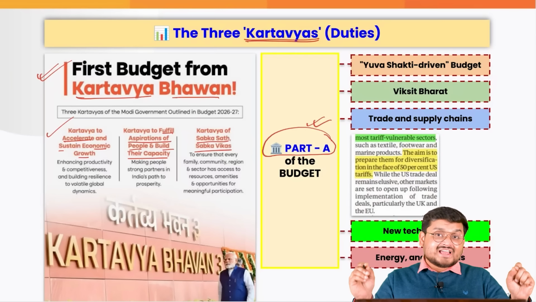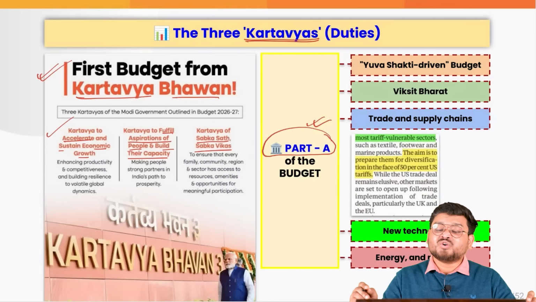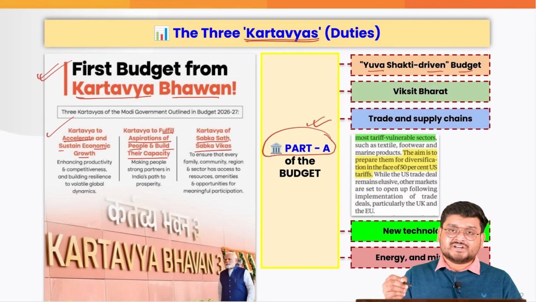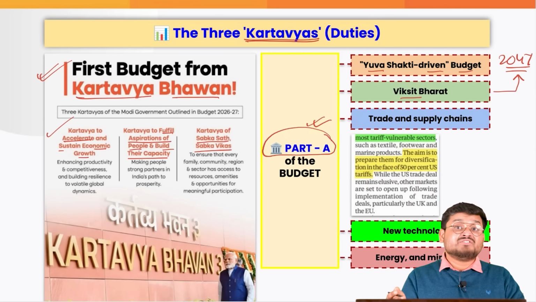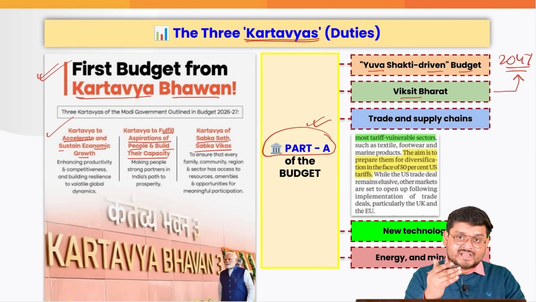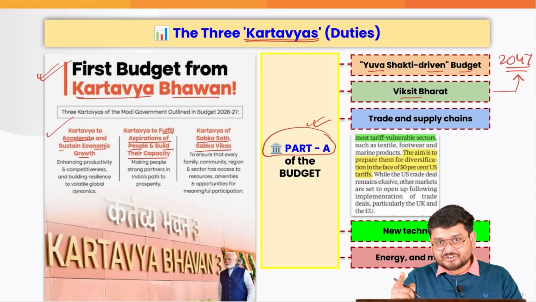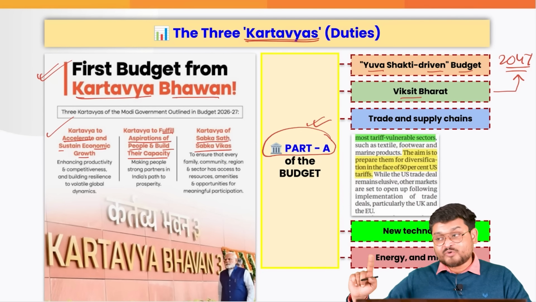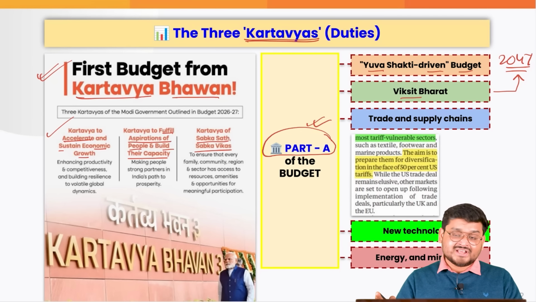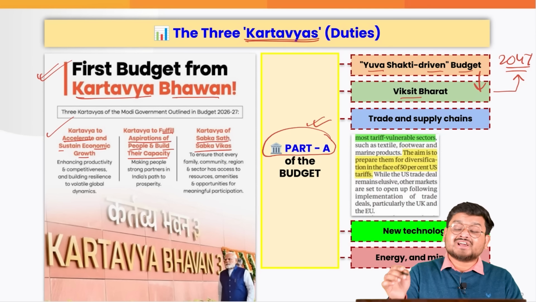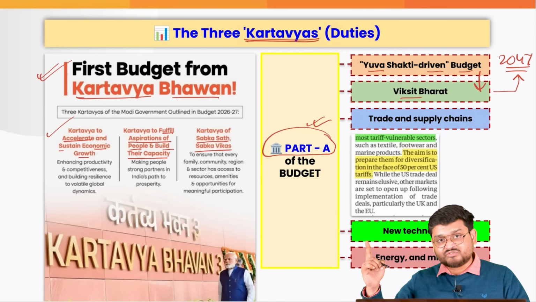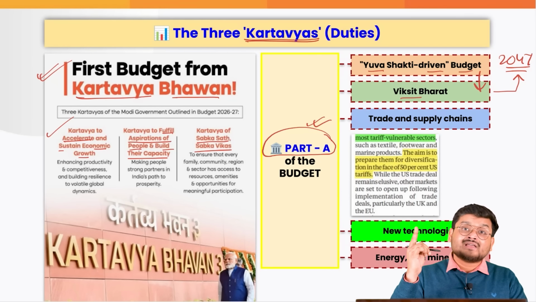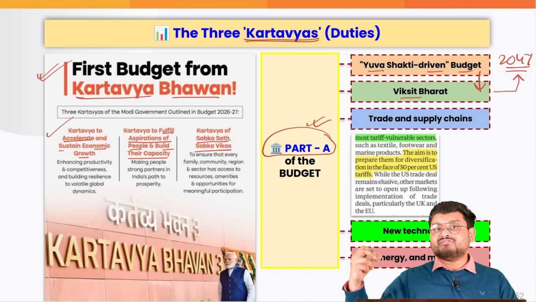So the kartavyas are trying to focus a lot on a youth-driven budget, because if we are aspiring to become a developed country, a Viksit Bharat by 2047, it will be the youth of our country, you, I, everyone, who will be trying to propel the country towards prosperity 20, 30, 40, 50 years from now on. So that is why the government is focusing a lot of investments, capital expenditure, skilling initiatives, manufacturing initiatives that will be having a future time frame.